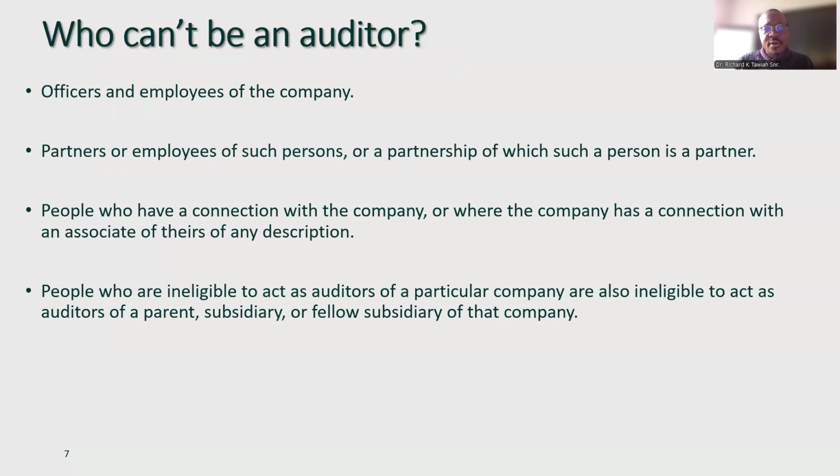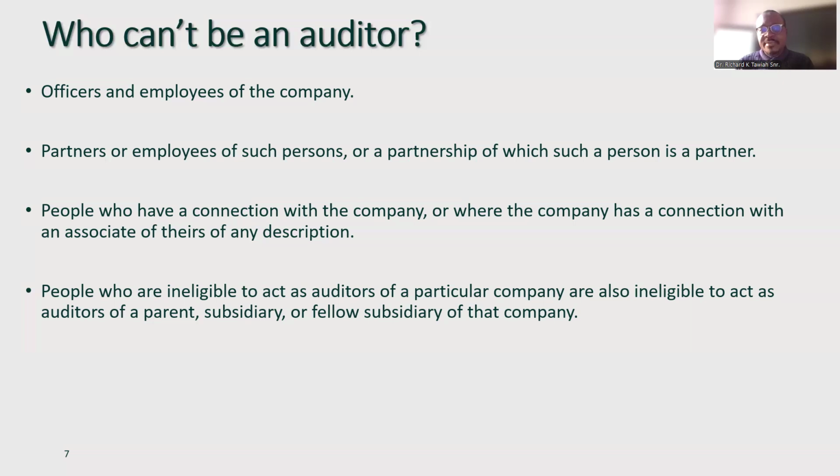Now, who can't be an auditor? Officers and employees of the company, partners and employees of such persons or partnerships for which such a person is a partner, people who have a connection with the company or where the company has a connection with an associate of theirs in any description. People who are ineligible to act as auditors of a particular company are also ineligible to act as auditors of a parent, subsidiary or fellow subsidiary of the company.